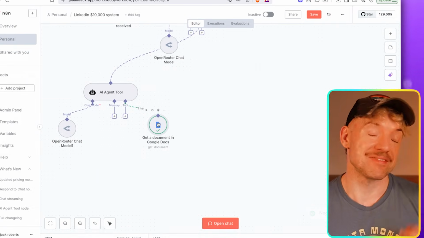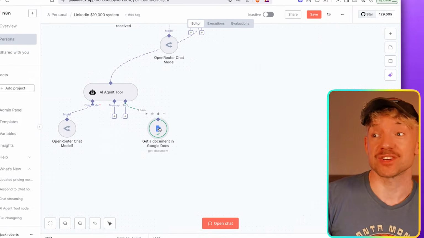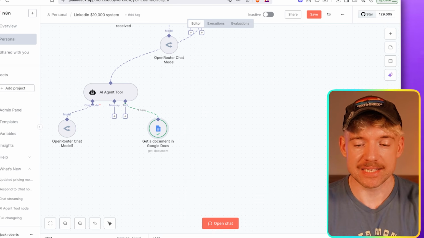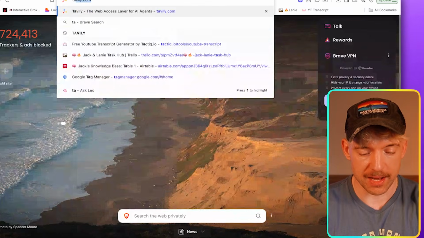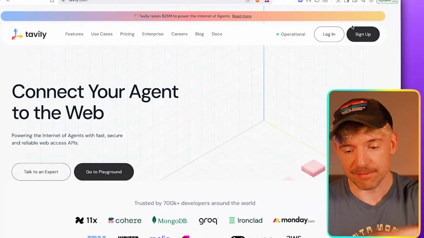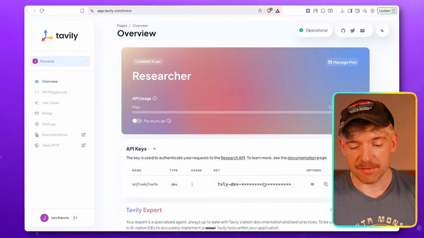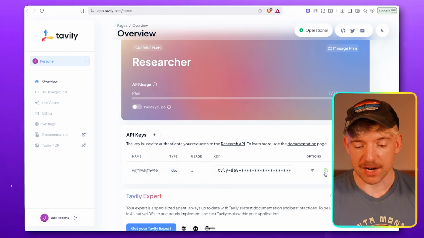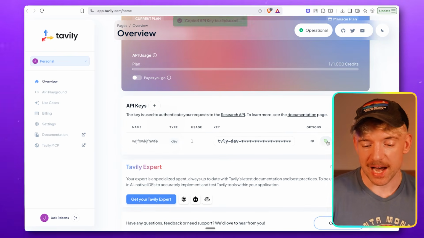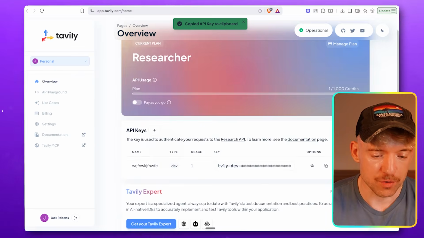Next thing I want to do is give it an HTTP request to go and grab Loveable. Loveable is the way that this is going to get research for us. So if you haven't, head over to loveable.com, log in or sign up. You'll land on a page like this, which is cool, and you'll have an API key. If you don't, you can just create a brand new API key here, copy that, and then come over to your scenario.